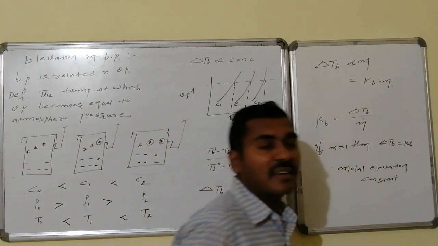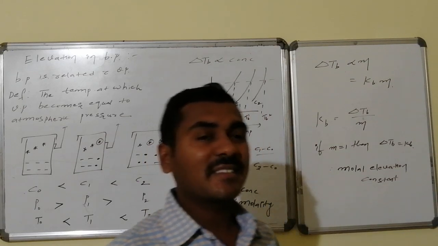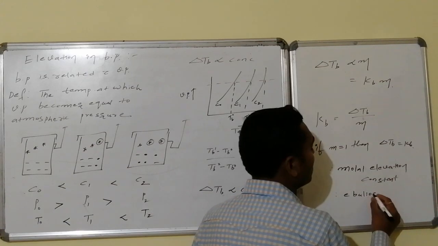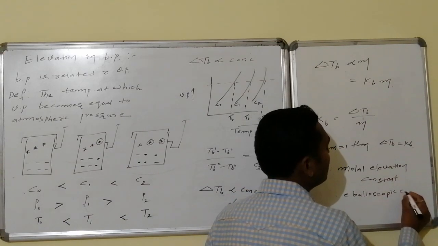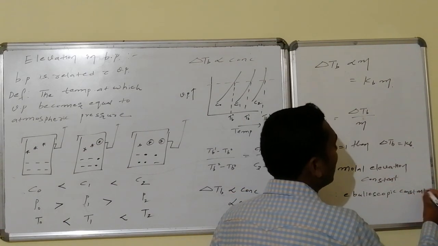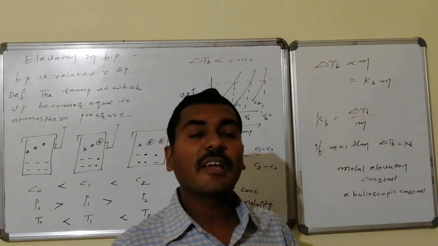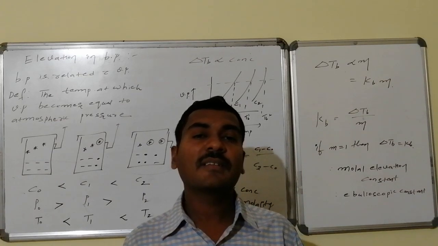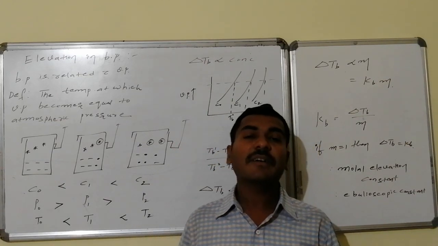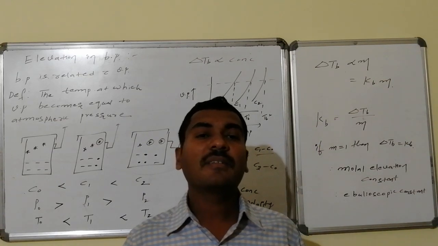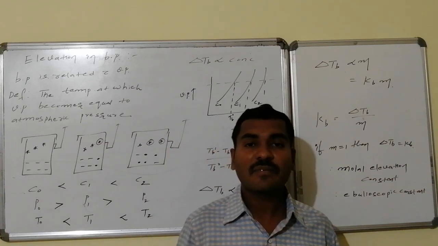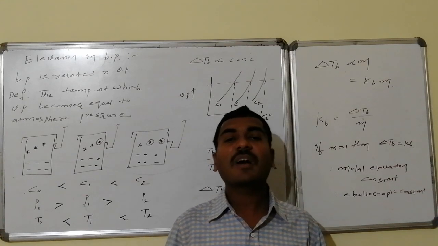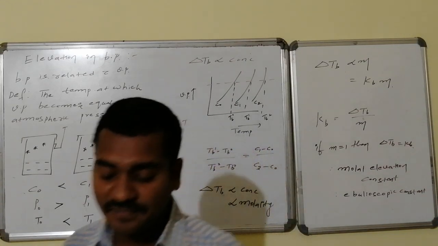The other name of this is the ebullioscopic constant. The meaning of molal elevation constant is the amount of extra temperature required to raise the solution to reach its boiling point.